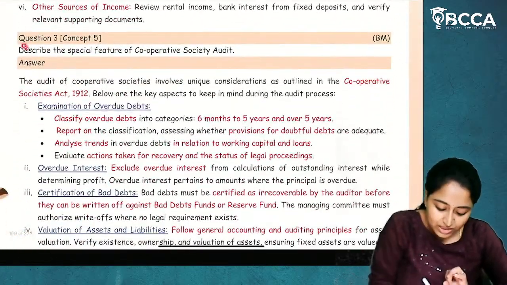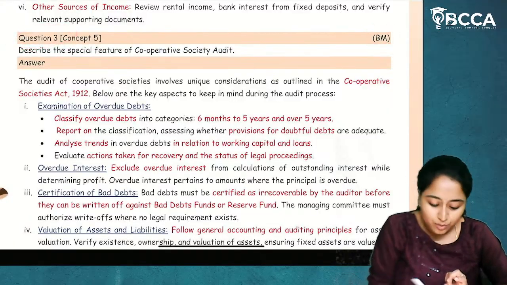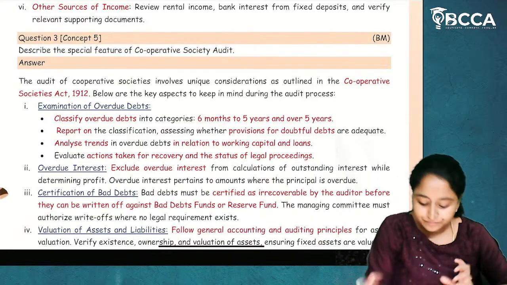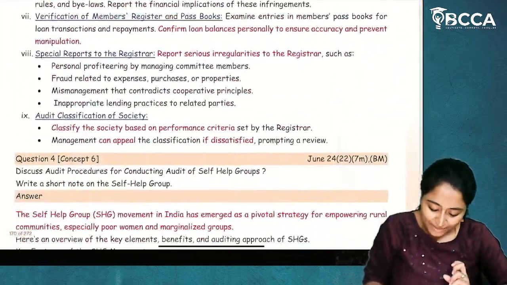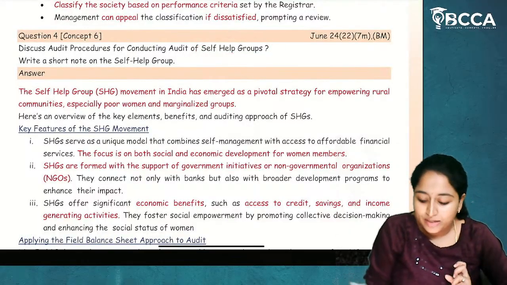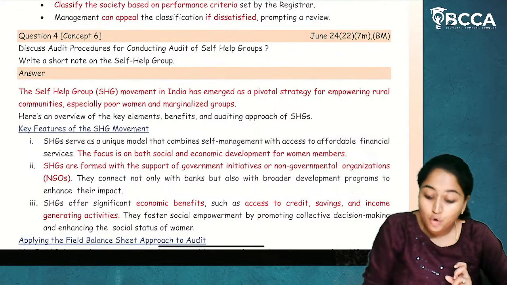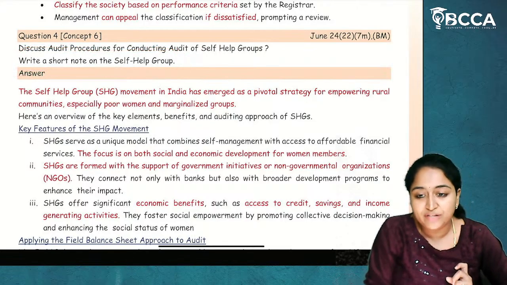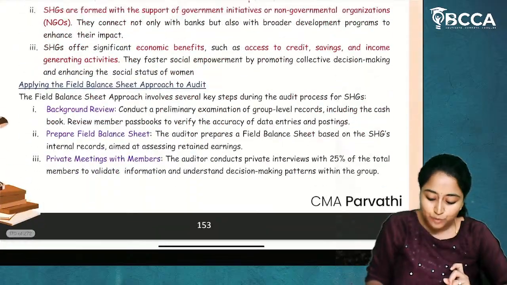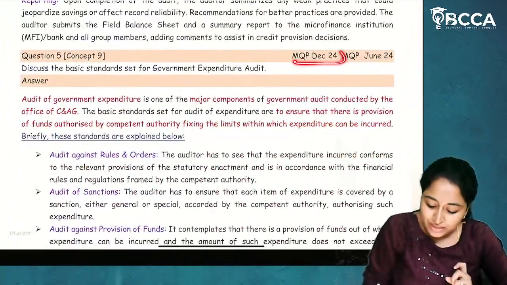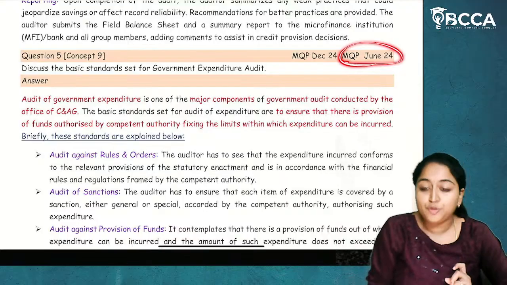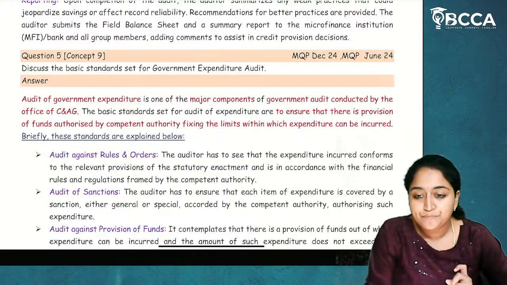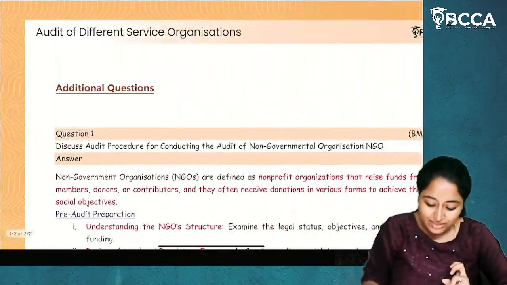Now, if we see question number 3, this is a board material question. Describe the special features of cooperative societies audit. Next, if you see self-help groups audit, tested in the June 2024 attempt, also a board material question. In board material, they have given us write a short note on self-help groups. So regarding self-help groups also it has been tested. Now if you see the MQP of December 24 and the MQP of June 24, it has been tested for government expenditure audit. So government expenditure audit they have tested.